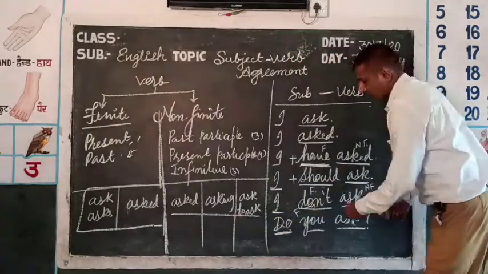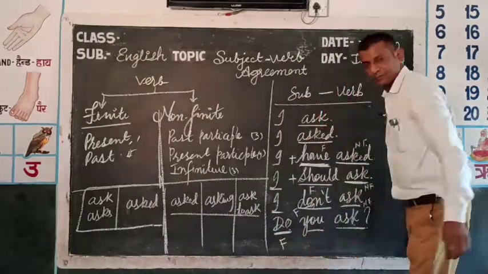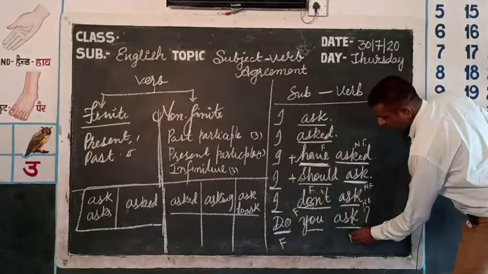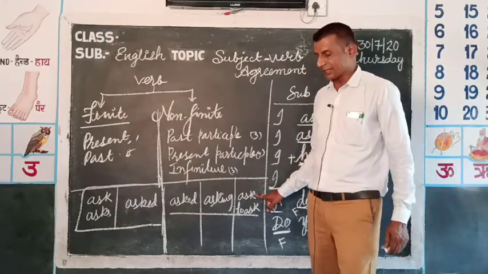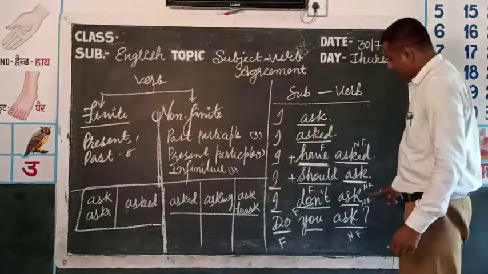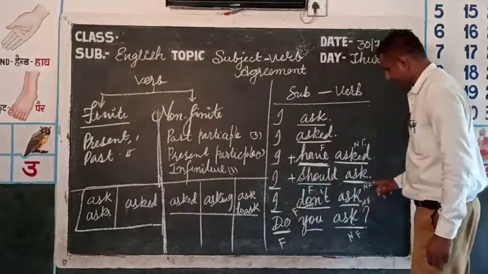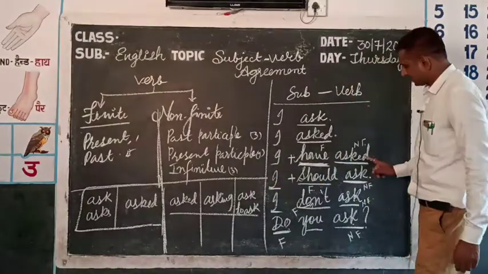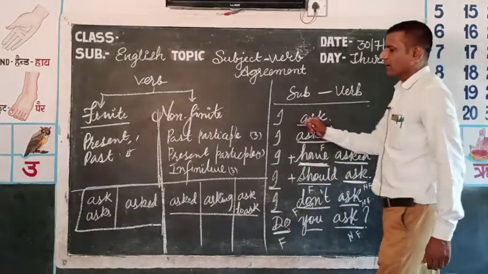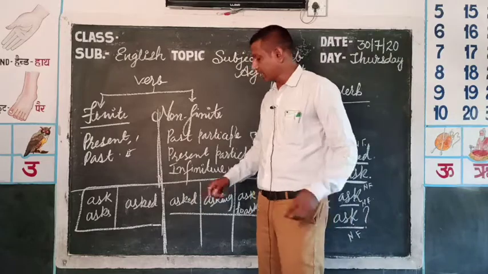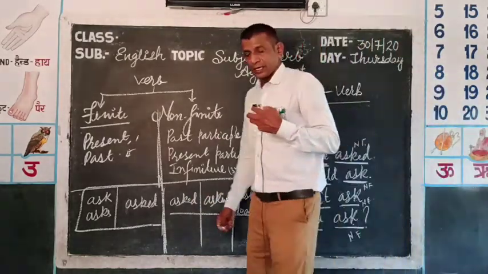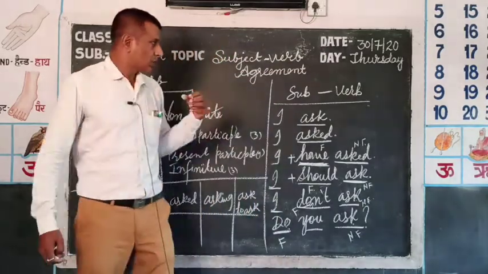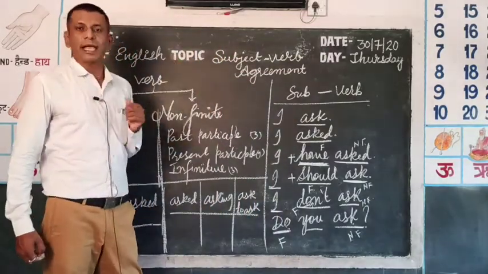So here do is finite and this is non-finite. Non-finite means this is infinitive, and here infinitive. This non-finite was past participle. So now students, this is about subject and verb agreement.